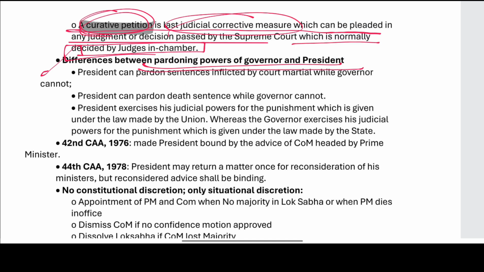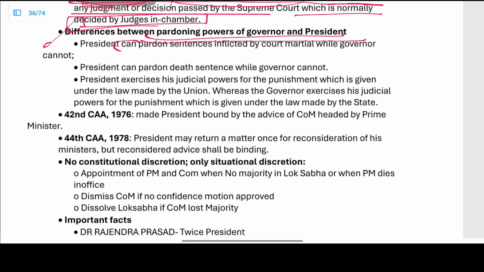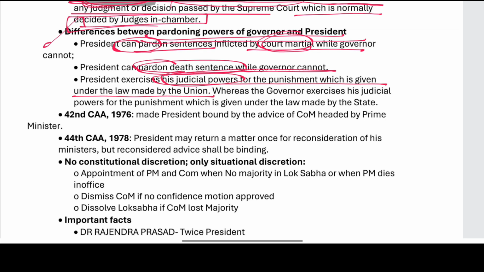What is the difference between the pardoning power of the President and the Governor? The President can pardon sentences inflicted by a court martial as well, while the Governor cannot. The President can pardon the death sentence, while the Governor cannot, but he can commute, respite, remit, right? The President exercises this power for punishment under union law, whereas the Governor is for punishment under state law.